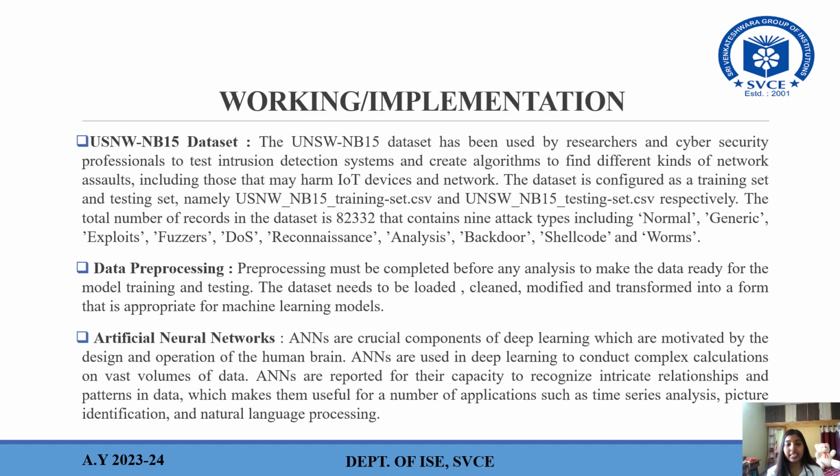Artificial neural networks, ANNs, are crucial components of deep learning, which are motivated by the design and operation of a human brain. ANNs are used in deep learning to conduct complex calculations on vast volumes of data.